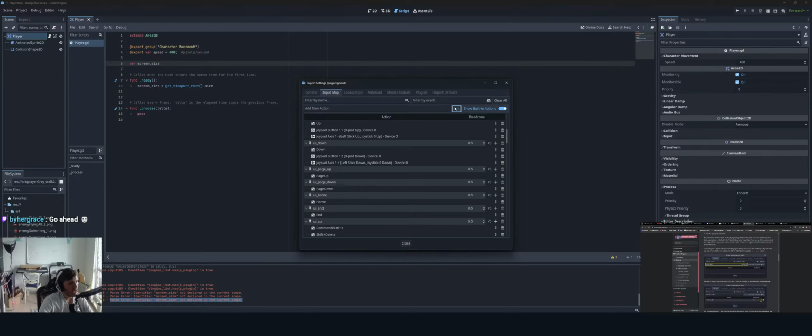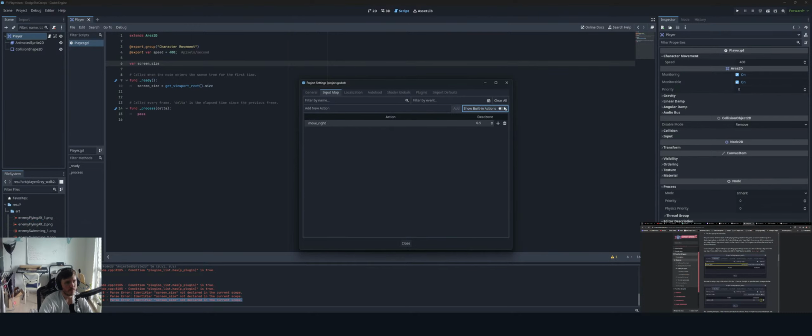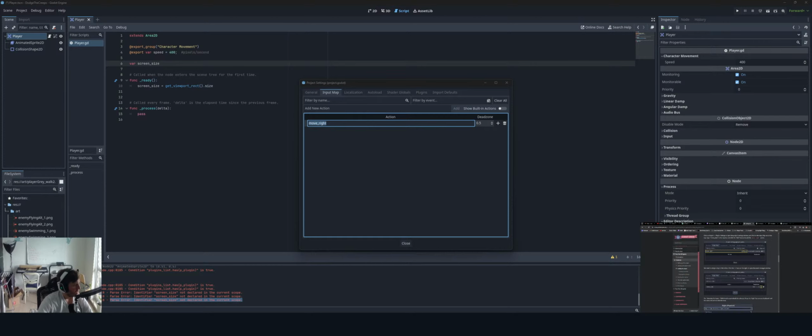So hit add. And now here's move right. So there is dead zone. Interesting. I guess there has to be a way to define what is actually the action. So we need to assign a key to this action. Click the plus icon on the right. Open the event manager window. The listening for input field should automatically be selected by